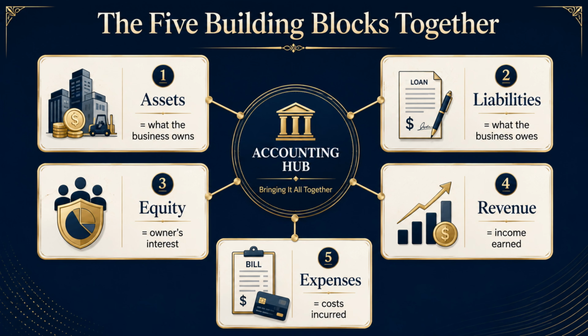At this point, let us bring the 5 building blocks together. Assets, what the business owns. Liabilities, what the business owes. Equity, the owner's interest. Revenue, income earned. Expenses, costs incurred. These 5 categories help organize business activity into a clear accounting structure. This is why they are such an important foundation.